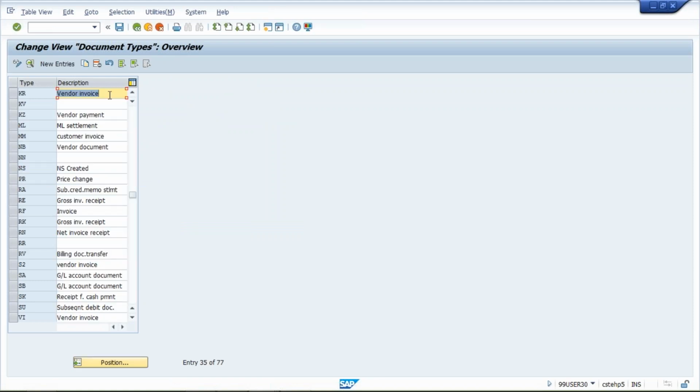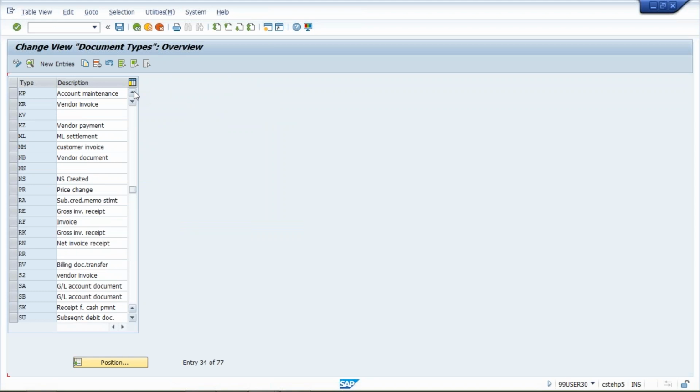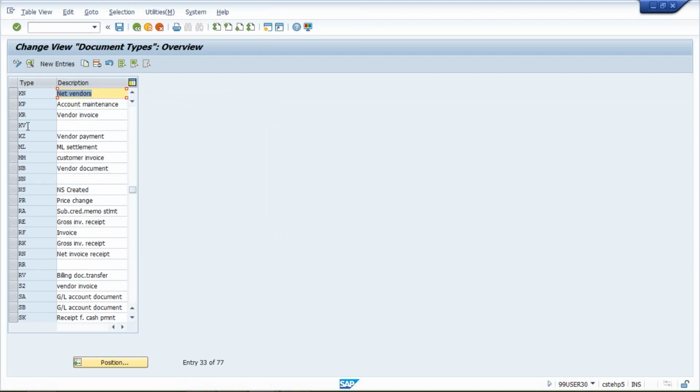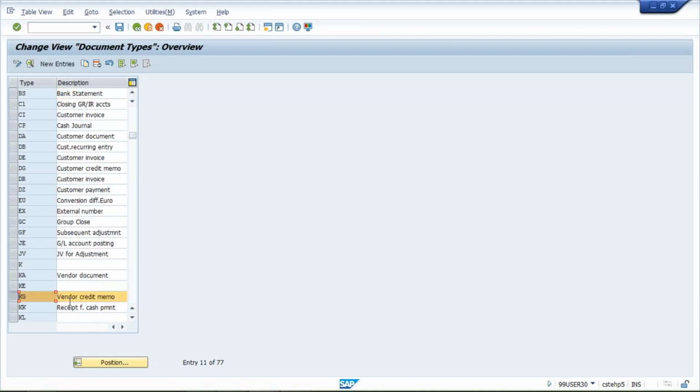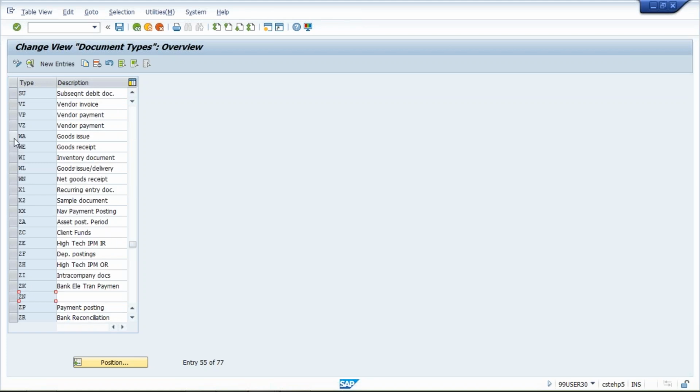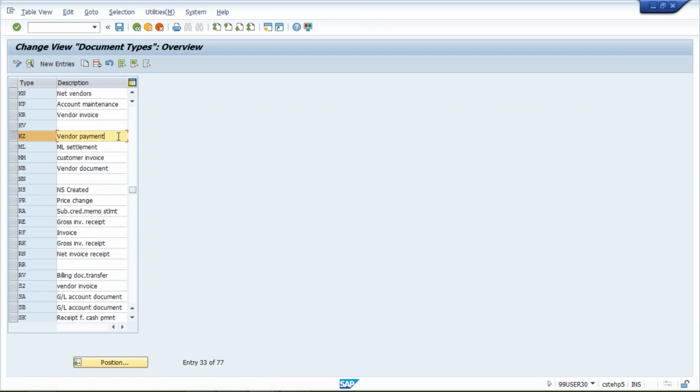It is showing here vendor invoice. Then we are having KG also. So see, KG is here. So this is credit memo, and somewhere KZ also will be there. KZ is here. So this is for vendor payment.